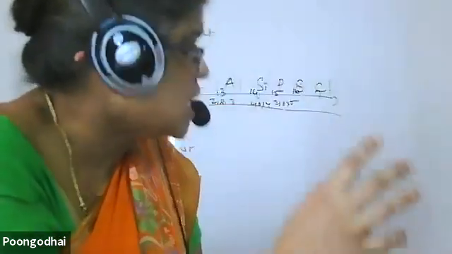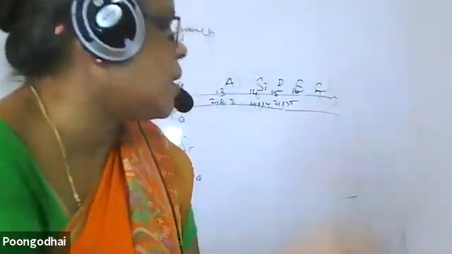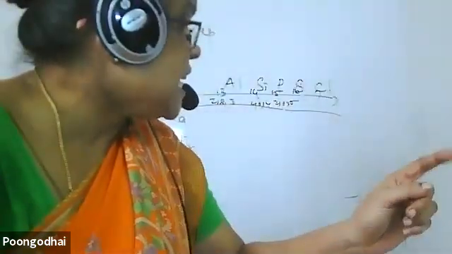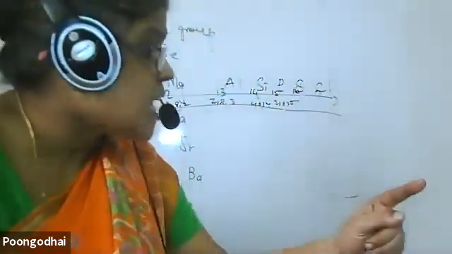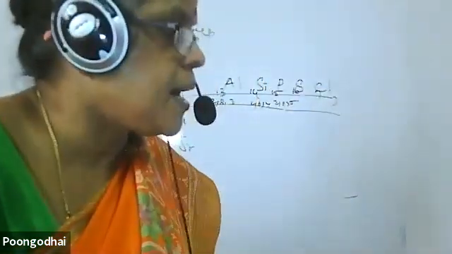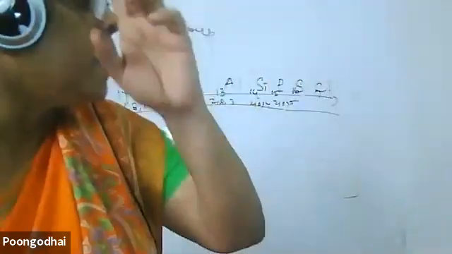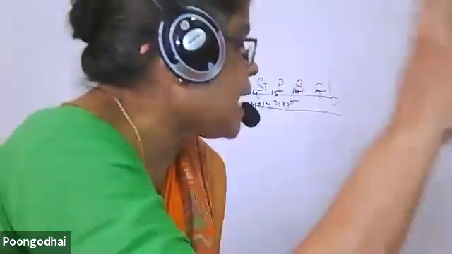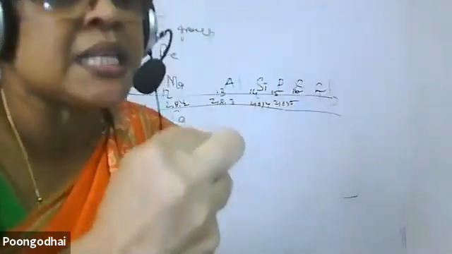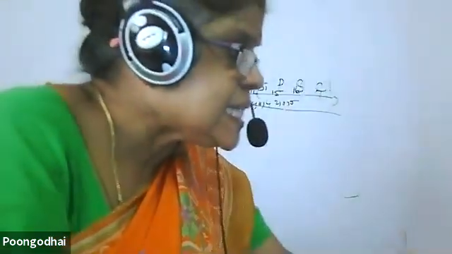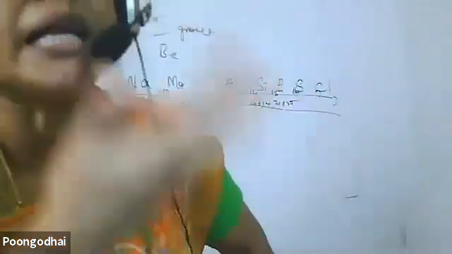So when I measure the radius, the 18th group will always be larger in size, but they are measured in the non-bonded condition. These are measured in the bonded condition. So I cannot compare these elements with the noble gases. So I make a comparison till the 17th group. Don't I consider the 18th group? For the 18th group, I got the radius by measuring the diameter in the non-bonded condition. Here, for these elements, I measure the diameter in the bonded condition.